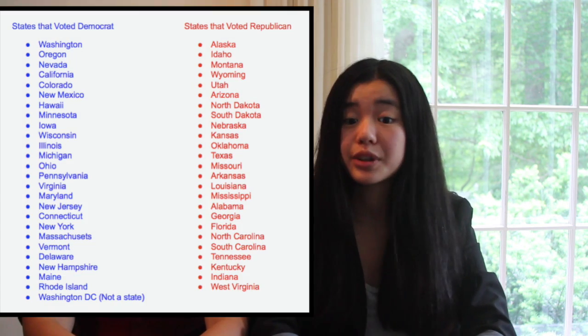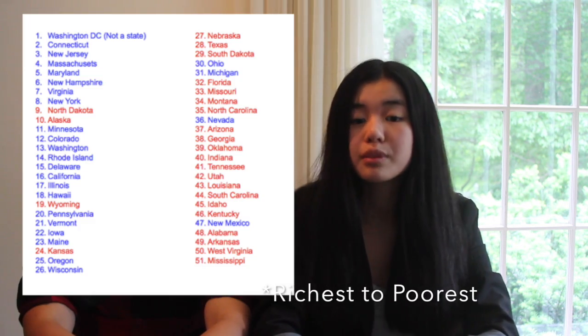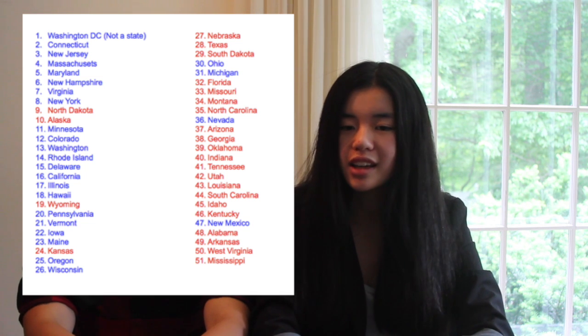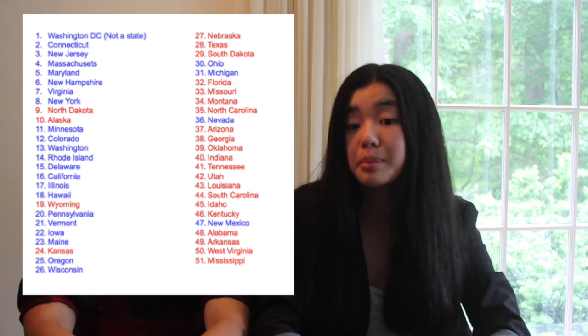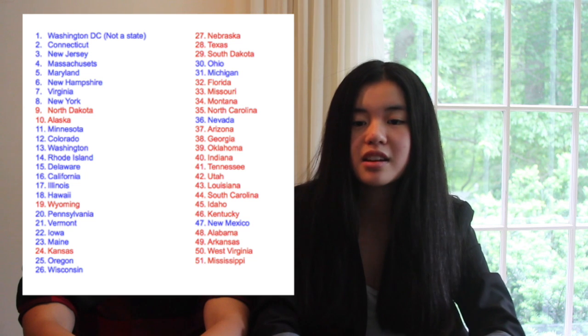Let's take a look at the 2012 election. And let's take a look at the states that voted blue and the states that voted red. Now let's also list those from poorest to richest. What you can see is that the poorest states tend to vote Republican, and that the richest states tend to vote Democrat. What implications can you draw from this?